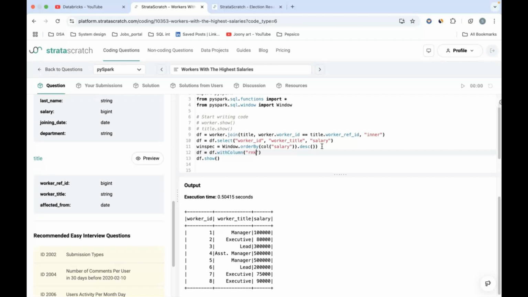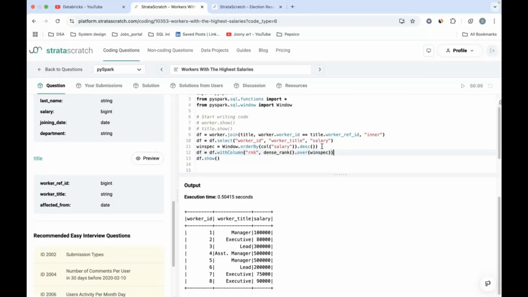If you don't know how to introduce a new column, do watch the video where I have explained how to introduce a column. I will pin that in the I button. And I'm using a dense rank. Even if you don't know how the dense rank operates, please watch that video. I'll pin that as well in the I button. Now in the dense rank, we have this over what? I want to do it over the window spec that I have, right?